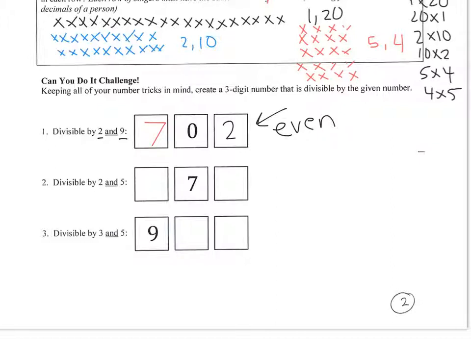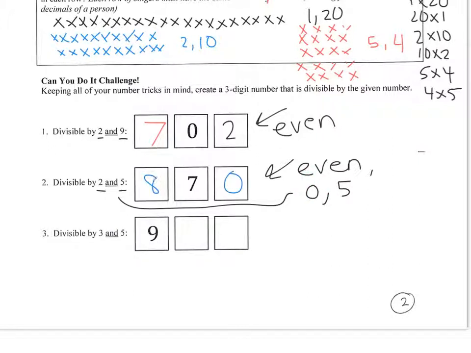A number that's divisible by 2 and 5. It has to be even, and it has to end in, if it's divisible by 5, it ends in either a 0 or a 5. Well, I can't put a 5 right here because then the number wouldn't be even, so I have to pick a number that ends in 0. And I can pick any number in the first spot.